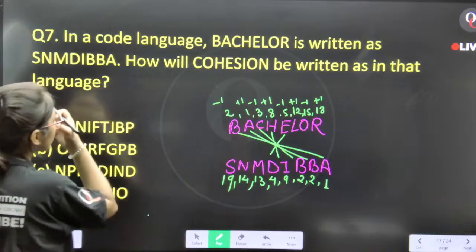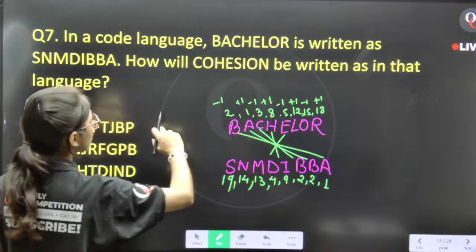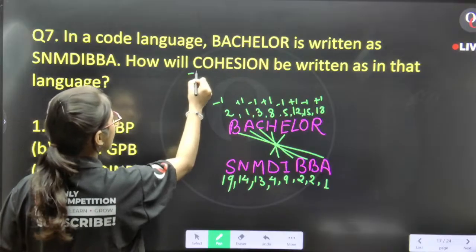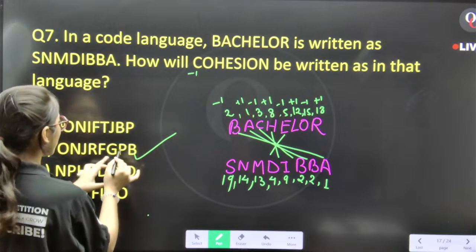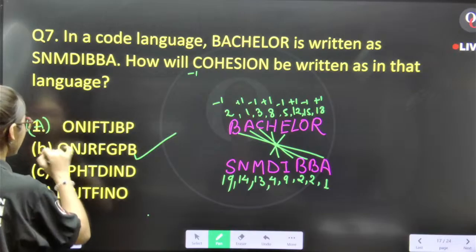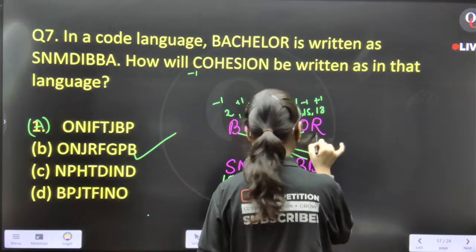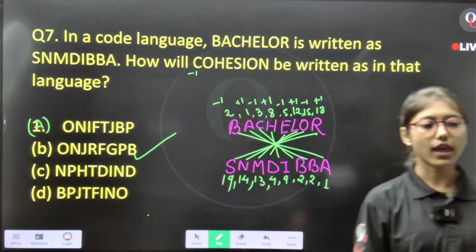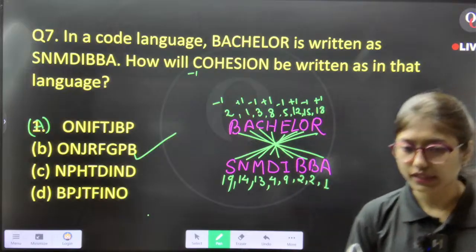Okay. So if we use this particular pattern in the question, what will be my answer? -1. Now, at the last, B will come. Then O plus, G minus, yes. This is our answer. Option number B. And my pattern is what? Diagonal.